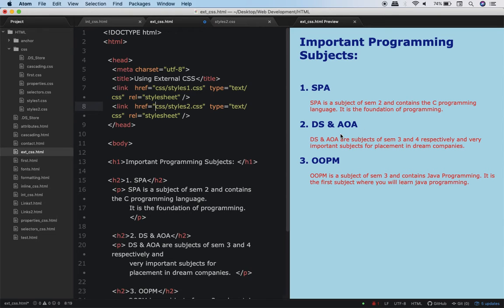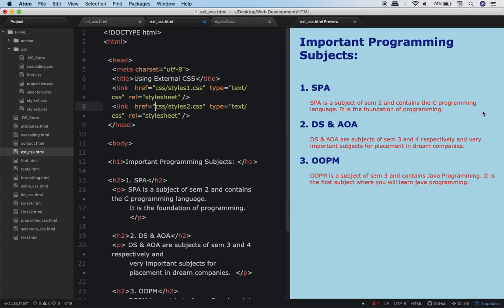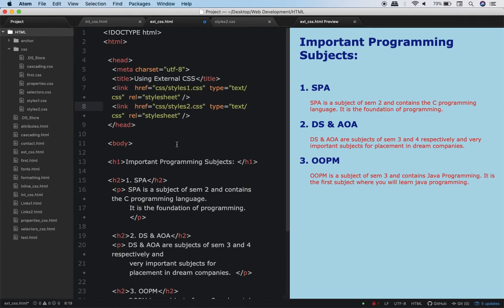I put the slash again and it goes, see. I remove the slash and the styling is applicable. When I remove the slash, I'm telling the web browser to go to the folder CSS, and inside CSS you will find styles2.css. If I don't put the slash, then it is understood that this folder CSS is inside this HTML folder. I hope you understood this. This is one common mistake which many students make.